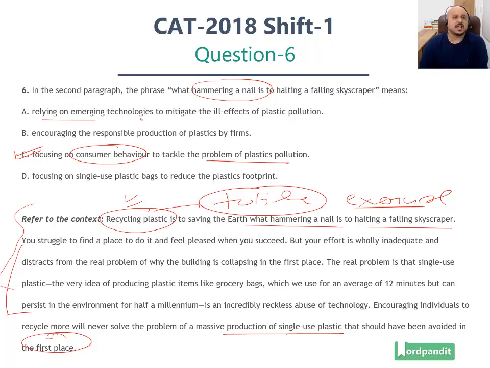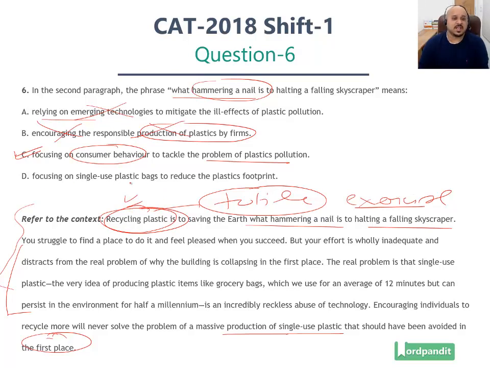Option number A states relying on emerging technologies to mitigate the ill effects of plastic pollution. This context has nothing to do with emerging technologies; it is outside the scope of the passage, not even mentioned. B, encouraging the responsible production of plastics by firms. Here, this analogy, what hammering a nail is to halting a falling skyscraper, has nothing to do with production of plastics. This is putting the onus on individuals, on consumers, to recycle plastics. This is not about production, this is about consumers.